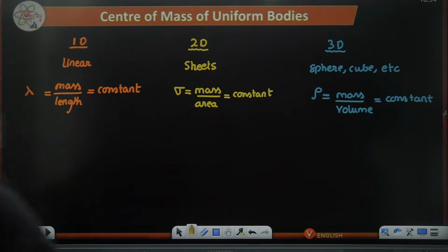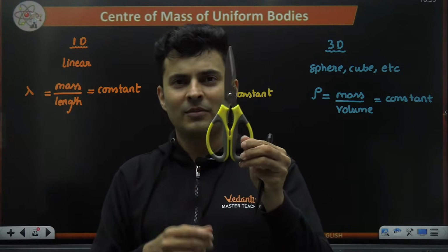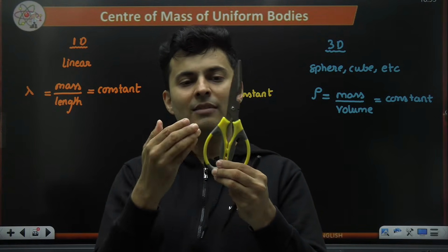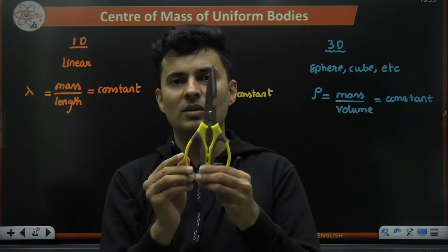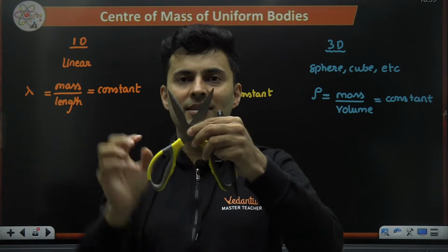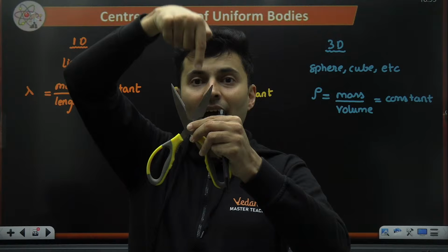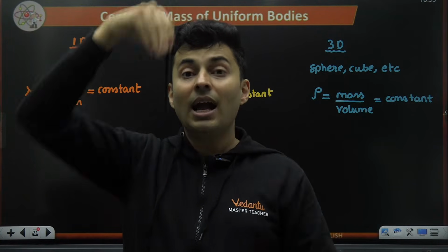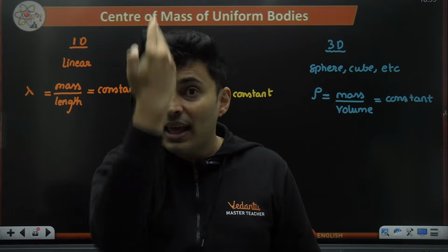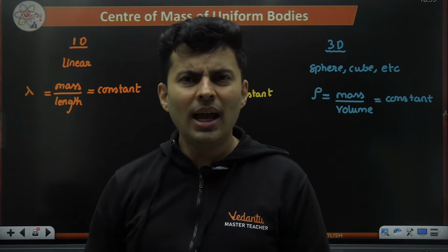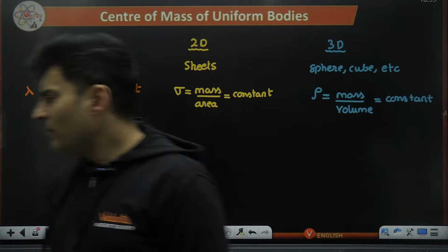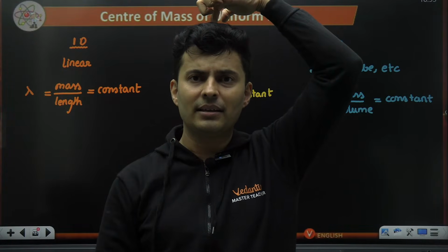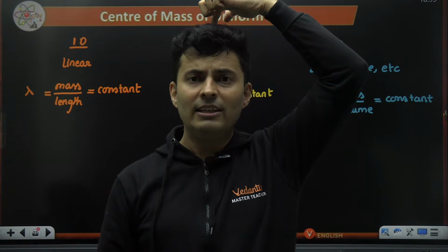Similarly, if I ask you, is this scissor symmetrical? Yes, you can cut it into half. Whatever is there on the left and right is the same. In fact, whatever is there in the front and back is also the same. So if you imagine the scissor, it has a line of symmetry. I have a plane of symmetry. Why don't I have a line of symmetry? See, imagine a line passing through my head and passing through my entire body like this. I don't have a line of symmetry.